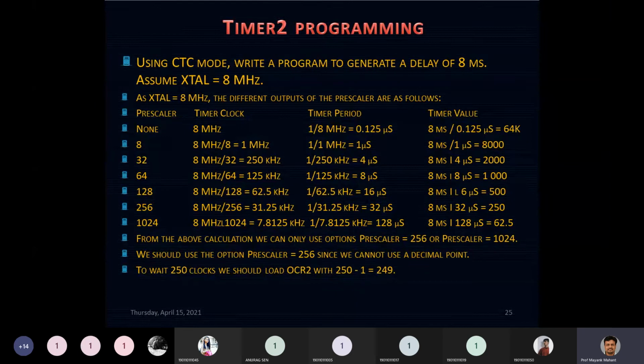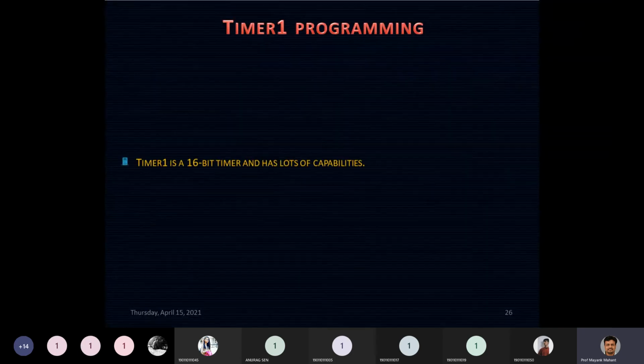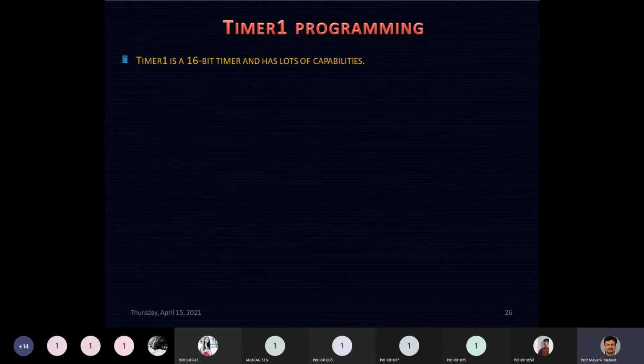Okay. So now let's move on to our 16-bit timer, that is timer 1. Timer 1 is a 16-bit timer and it has a lot of capabilities because its timer counter control register TCCR is a 16-bit register rather than an 8-bit register. So definitely if it is a 16-bit, the capabilities are more, in comparison to your timer 0 and timer 2.